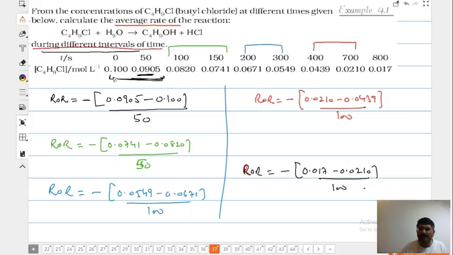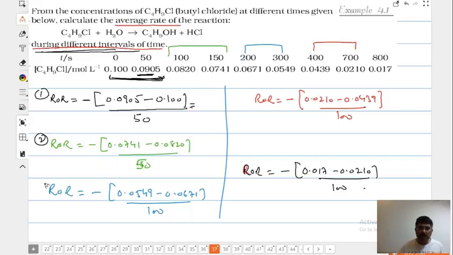I'm taking any two, beta. You could have taken any two. He did not ask, but he asked during different intervals of time: during this to this, this to this, this to this. It is not a difficult question. He's building up. He could have asked between this and this, but right now I'm telling you the rate of reaction. Can you tell me the answer?